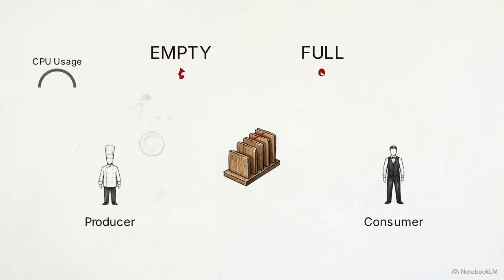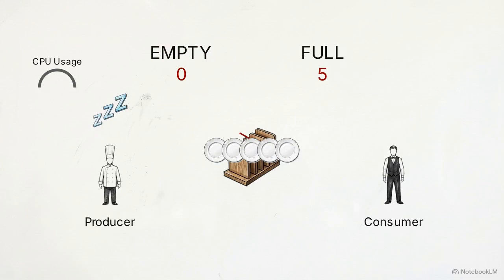Look at the empty semaphore. If the rack is completely full, the OS forces the producer into a sleep state. It utilizes 0 CPU cycles while it waits. When the consumer takes an item, it signals the empty semaphore. This trigger tells the OS to immediately awaken the sleeping producer.